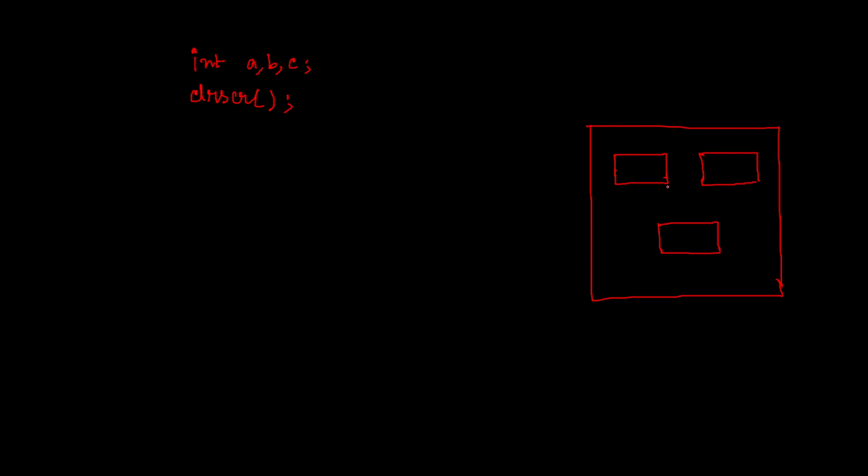Suppose the address of this memory location is 100, the address of this memory location is 200, and the address of this location is 300. Since I have given a, b, c, assume that this is represented by the variable a, this by the variable b, and this by the variable c.